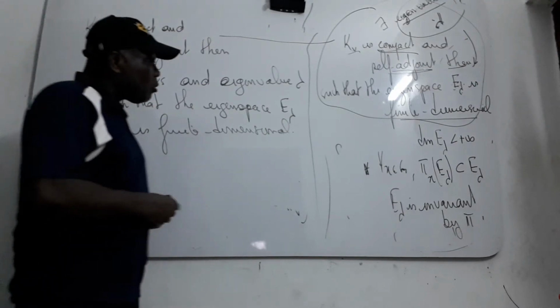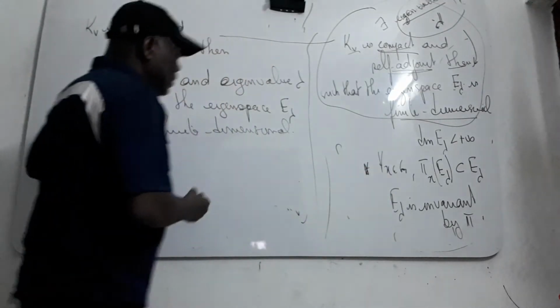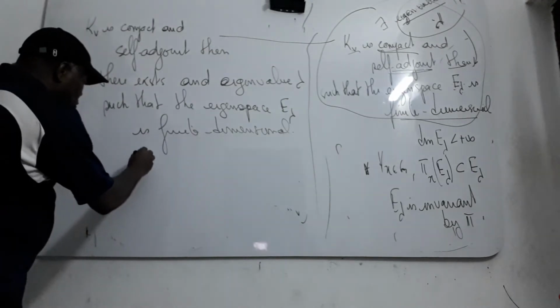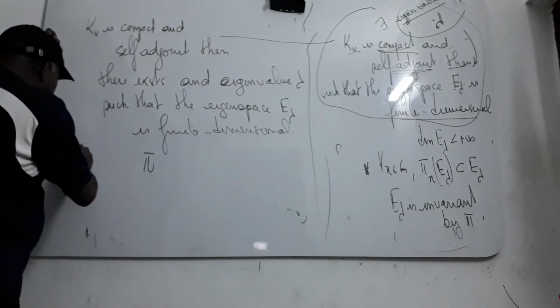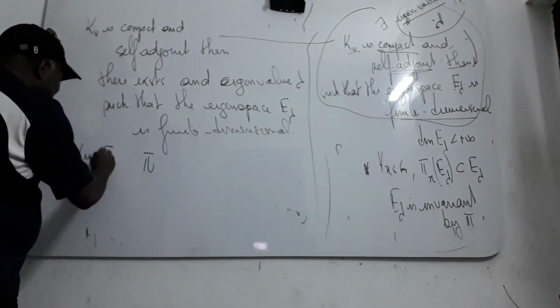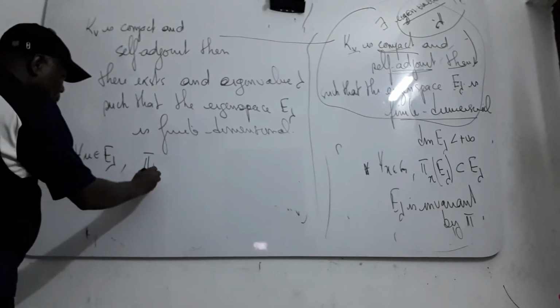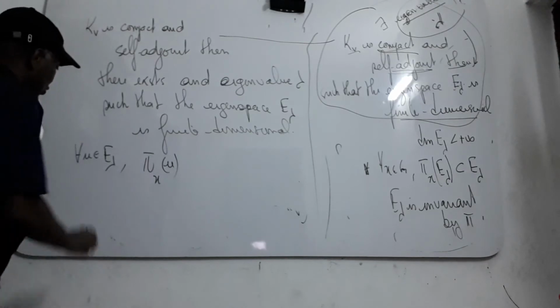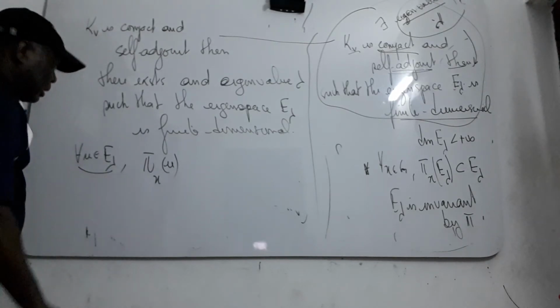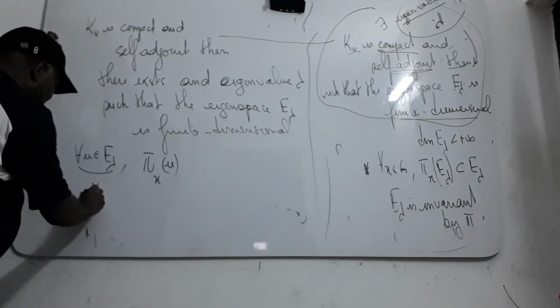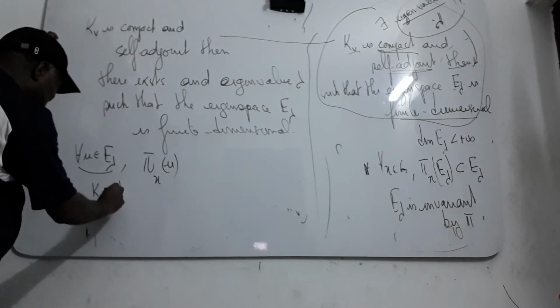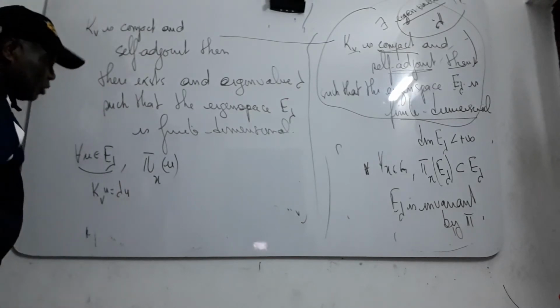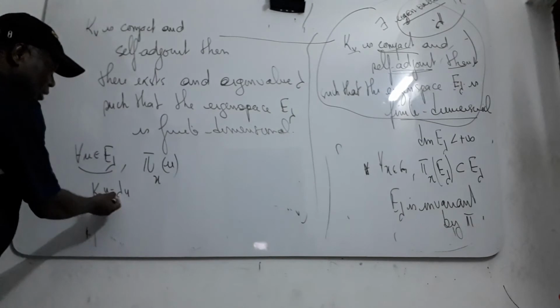Now you can compute pi of x. Take any U in E lambda. If U is here, that means KV of U is lambda U, because lambda is the eigenvalue of your operator.